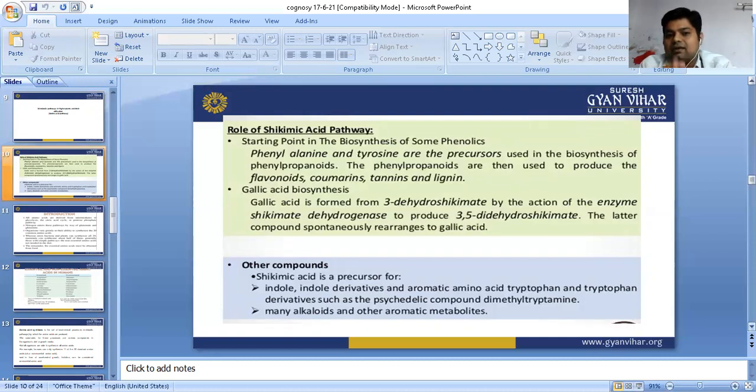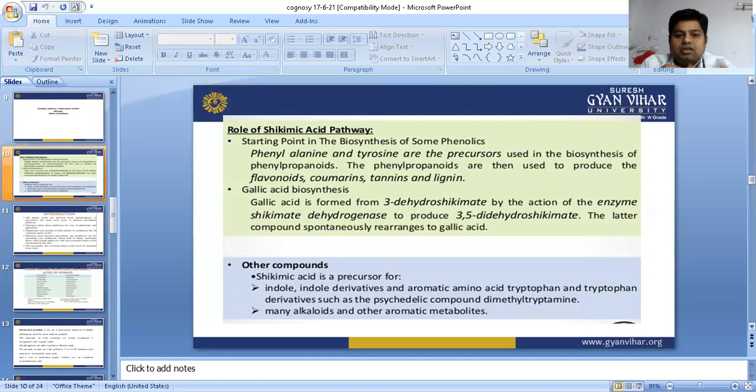So gallic acid is formed from 3-dehydroshikimate by the action of the enzyme shikimate dehydrogenase. This question has been asked in exams. Gallic acid is formed with the help of which enzyme? The answer is shikimate dehydrogenase, because many students are unable to remember this.